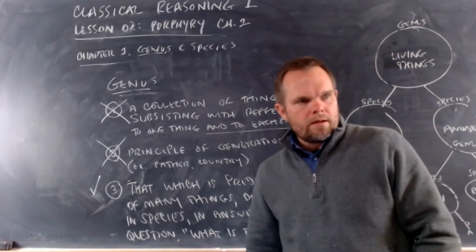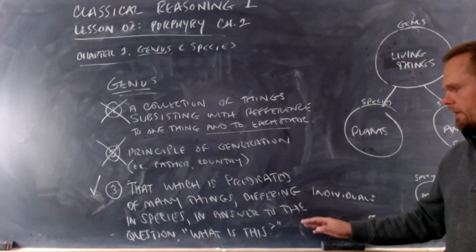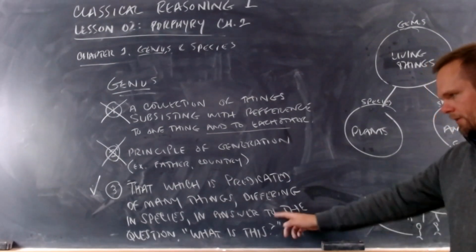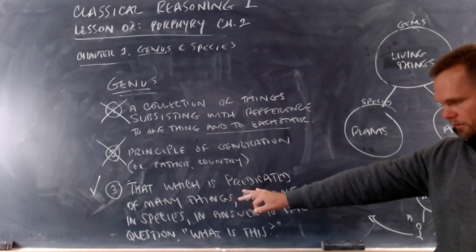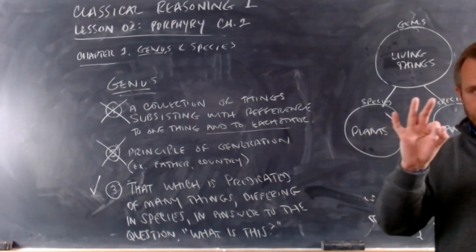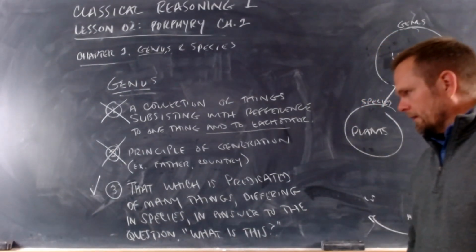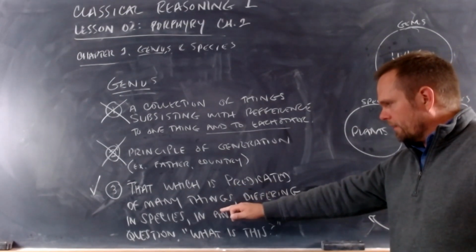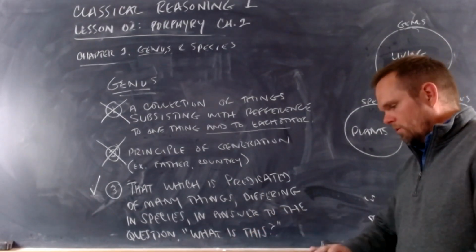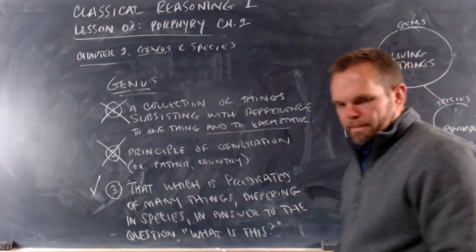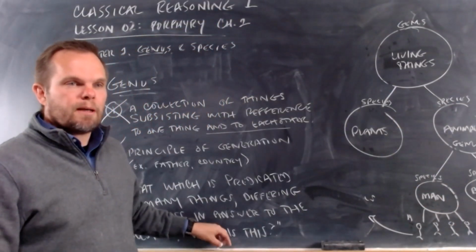Okay? That which is predicated of many things, differing in species, in answer to the question, what is this? So there's three parts to this definition, three things that are true of genus. And we have to make sure we see each of them and understand each of them. That which is predicated of many things, differing in species, in answer to the question, what is this? Okay, now let's look at our illustration up here. Look up here with me because you can copy that definition out of the book.